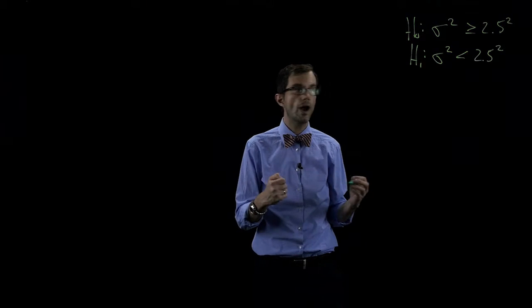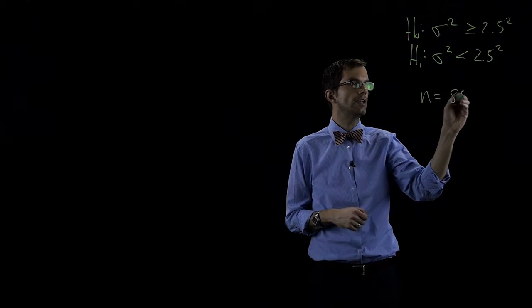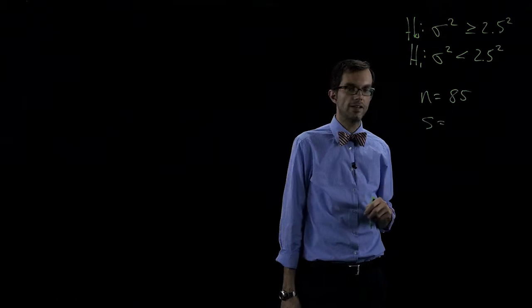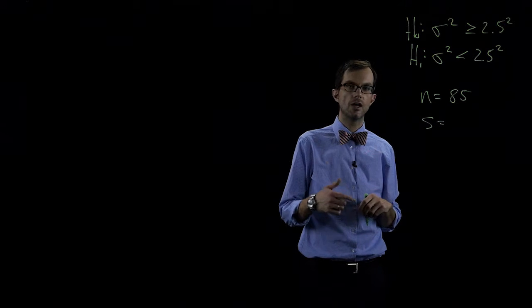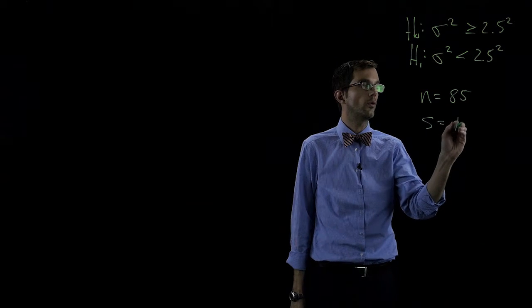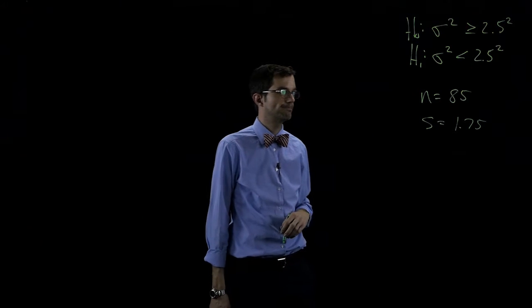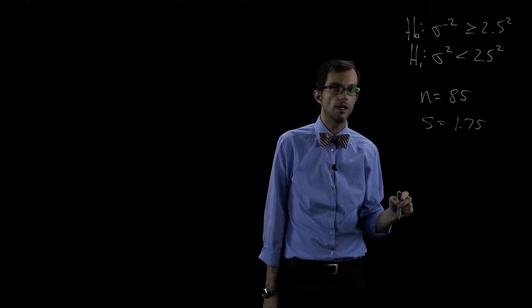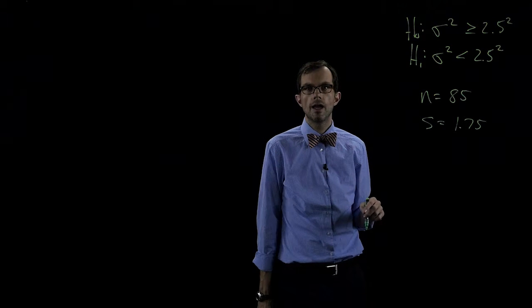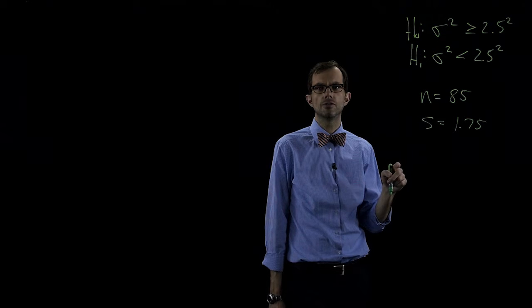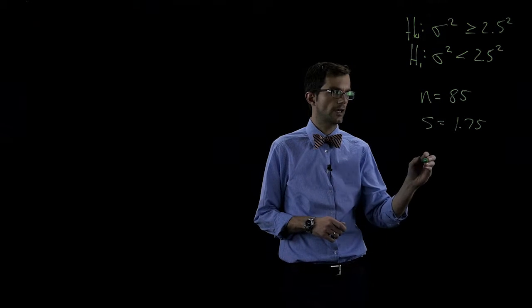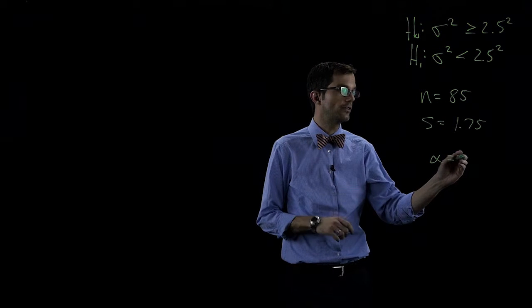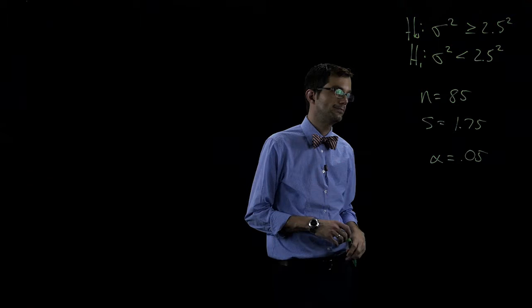So we go out, we collect a sample of size n equals 85, and we find that the standard deviation of the waiting time for that sample of 85 parkgoers is 1.75 minutes. We want to calculate a test statistic here, and draw conclusions with some amount of confidence. That amount of confidence is 95%, so alpha is 0.05.